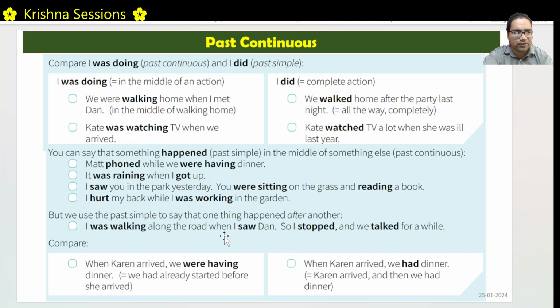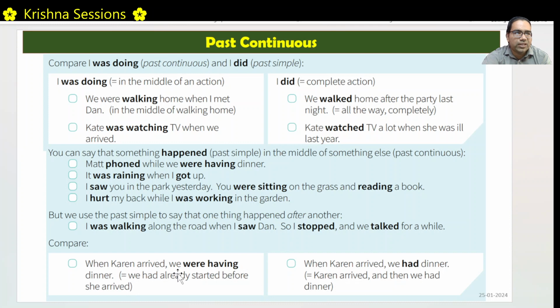Okay, I was walking home along the road. I saw Dan, so I stopped and we talked for a while. Right, I was walking along the road when I saw Dan while I was walking. Saw Dan is in between walking, but I stopped. So this action is stopped. After this action, this one. After this action, this one. So that's why we are using simple past here. I was walking on the road when I saw Dan. I stopped, then we talked. So these actions are happening one after another. That's why we are using simple past.